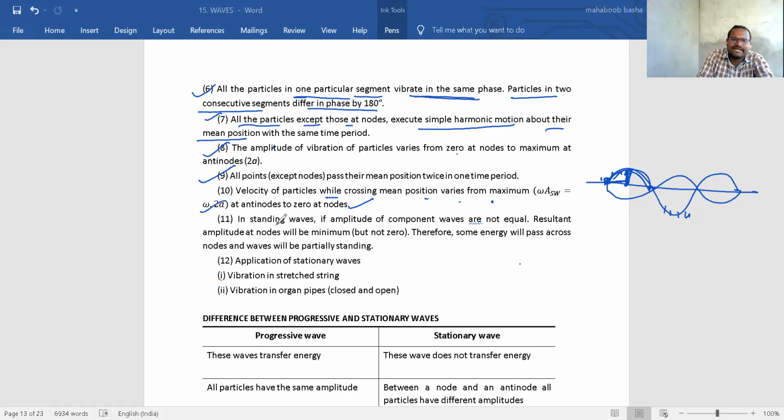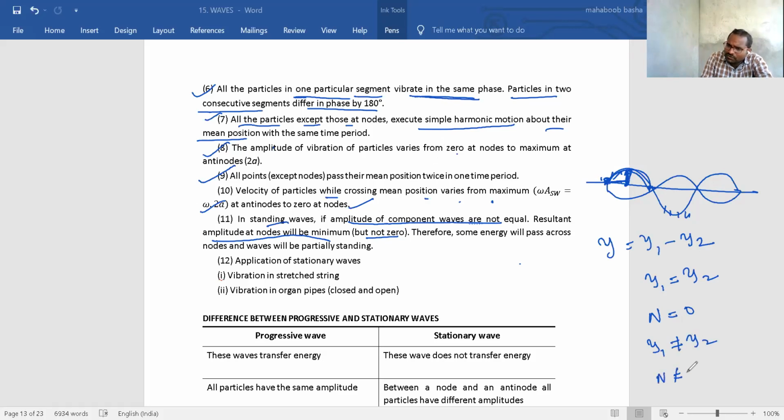Next, in standing waves, the amplitudes of the component waves may not be equal. The resultant amplitude at a node will be minimum, but it is not 0. If y equals y1 minus y2, and y1 is equal to y2, then the node will be 0. If y1 is not equal to y2, then the node cannot be 0, it is only minimum. Did you understand the point I am saying? That is the meaning of the 11th one.